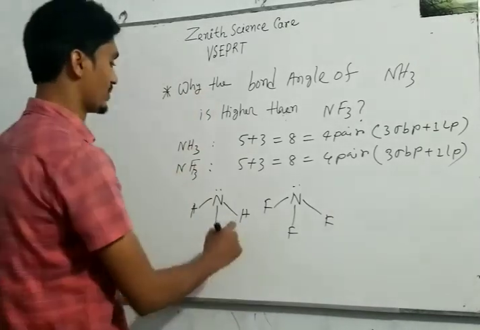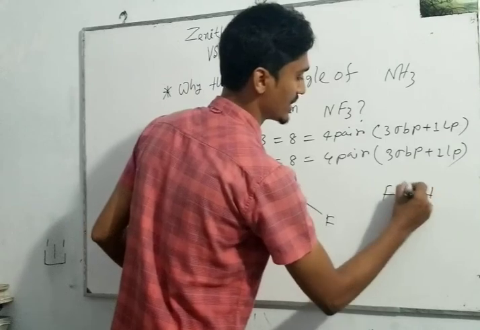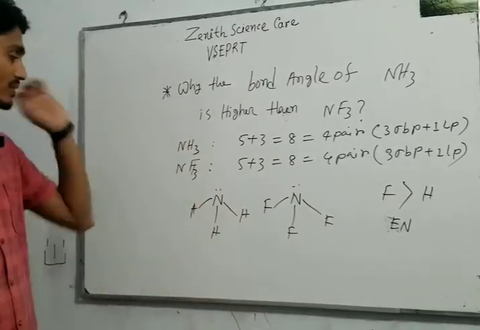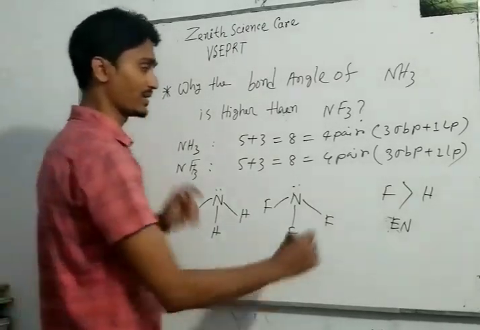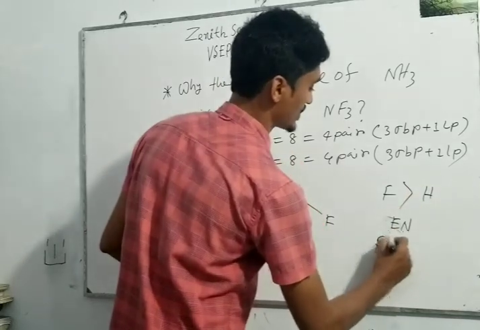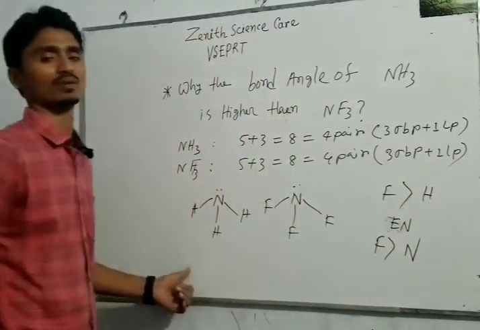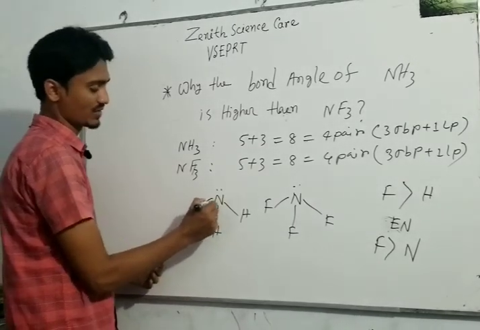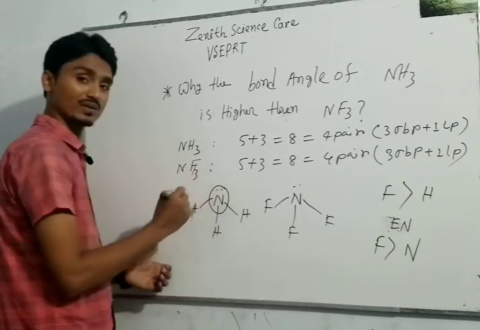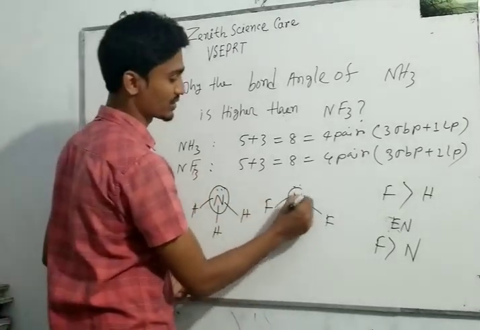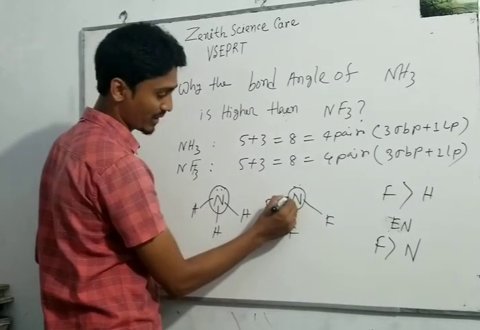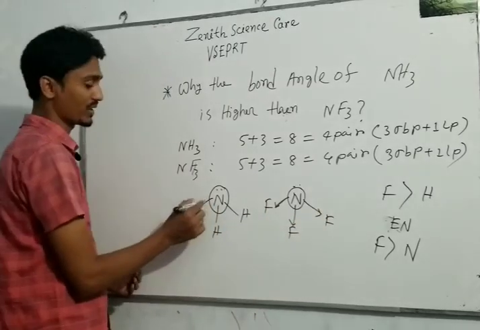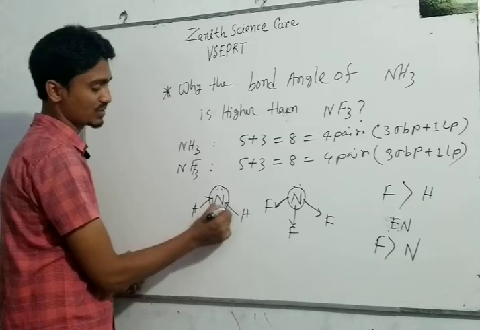This is because the electronegativity of fluorine is higher than hydrogen and nitrogen. Fluorine has higher electronegativity than nitrogen also. So between nitrogen and hydrogen, the electronegativity of nitrogen is more, and between nitrogen and fluorine, the electronegativity of fluorine is more. So these bond pair electrons come closer to fluorine atoms, and in case of ammonia, the bond pair electrons have come closer to the nitrogen atom.